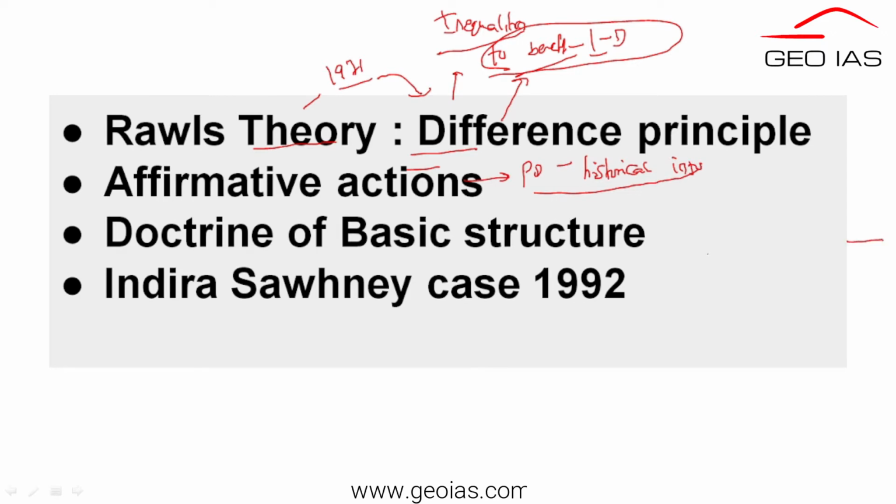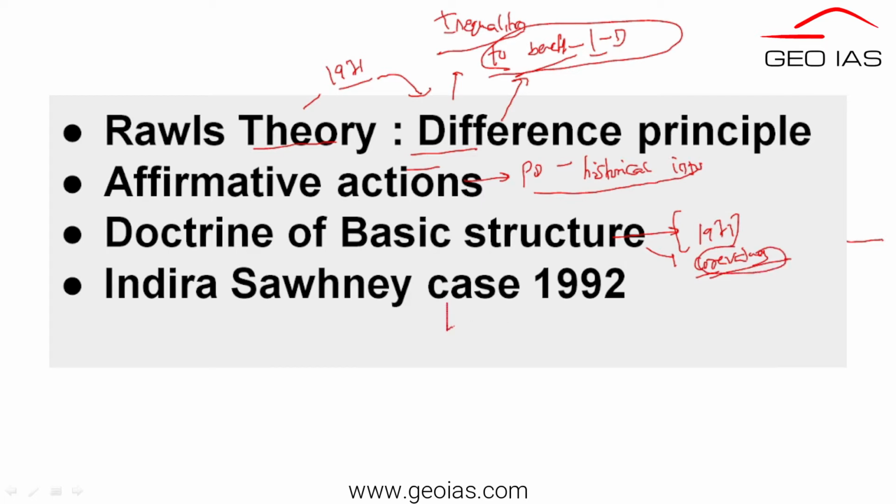Further, the next important concept which is helpful to understand this judgment is the doctrine of basic structure, evolved in the famous Kesavananda Bharati case, in which in 1973 the Supreme Court put forward that the core of the Indian Constitution, the core values of the Indian Constitution, is not subject to change. You cannot abrogate it even by a constitutional amendment.